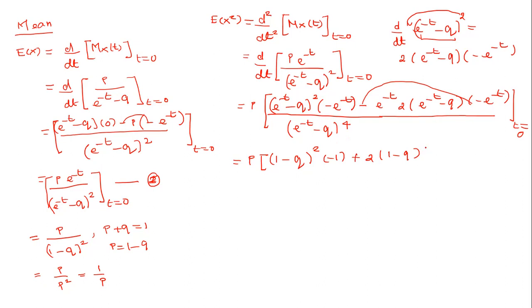Similarly, in the denominator, e power 0 becomes 1, so (1 minus q) the whole power 4. So p into, what is the value of 1 minus q? The answer is p, correct? So the answer is minus p square, since we are negative here. 2 into 1 minus q is 2p.